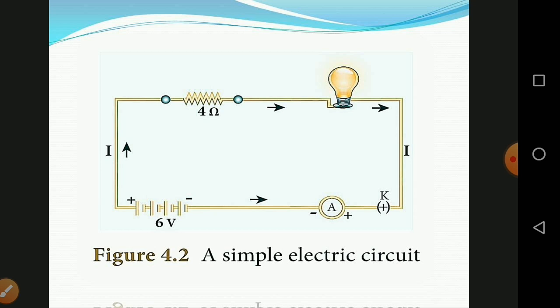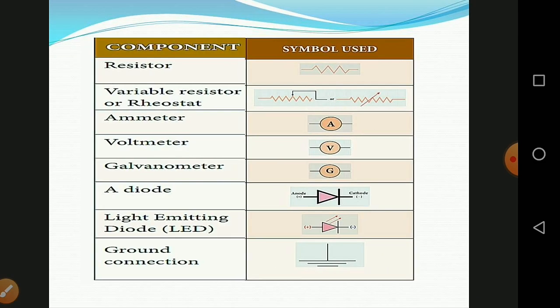So the current flows from positive terminal to negative terminal. The electrons flow from negative terminal to positive terminal. The current passes in the circuit from positive terminal to negative terminal. So the electrical components. Next we see the electrical components. The electric circuit is already shown in the figure.